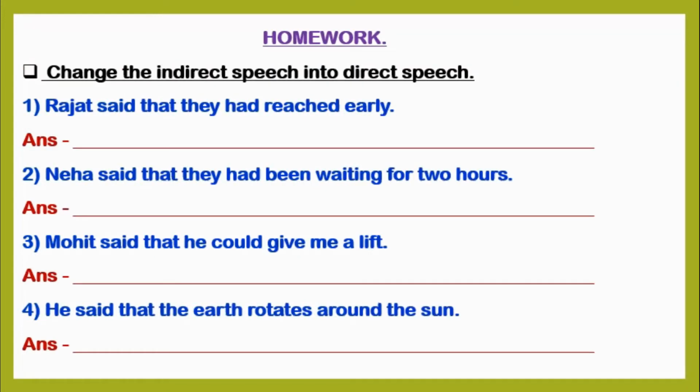Students, here is question number 2, change the indirect speech into direct speech. While converting the indirect speech into direct speech, we have to remove the conjunction and use double inverted commas, that is quotation marks, while writing the sentence. So the first question, Rajat said that they had reached early. Second question, Neha said that they had been waiting for 2 hours. Third question, Mohit said that he could give me a lift. Fourth question, he said that the earth rotates around the sun.